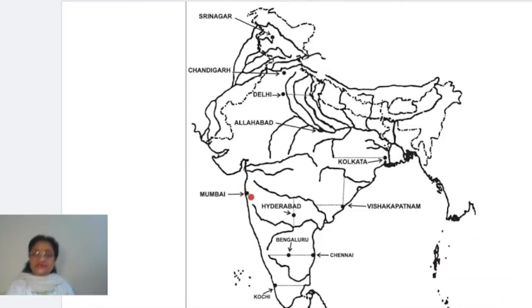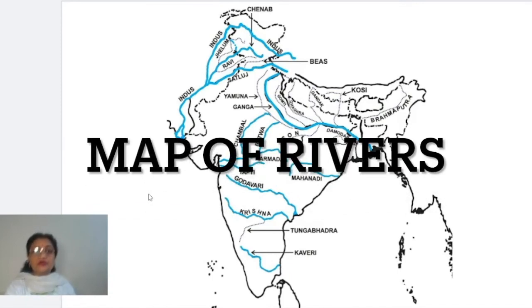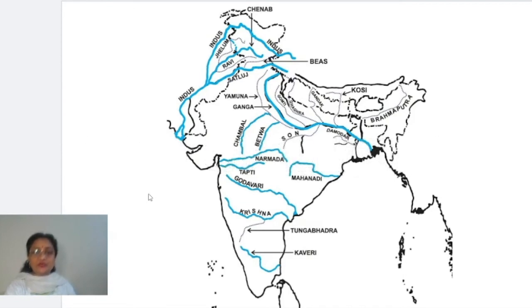So which cities have we marked now? Srinagar, Chandigarh, Delhi, Allahabad, Mumbai, Kolkata, Hyderabad, Visakhapatnam, Bengaluru, Chennai and Kochi. Now the next map which we have to start here is the map of rivers. All the important rivers of India which we have to cover are shown in this map. Now let's start with this.